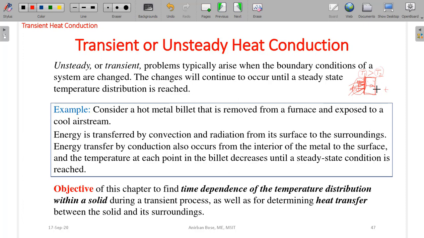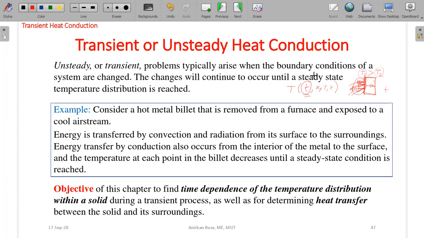That means with respect to time, the temperatures are going to change, and in this condition the temperature will be a function of time along with the spatial coordinates, but more importantly a function of time.